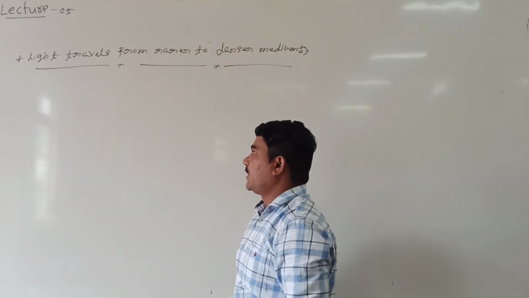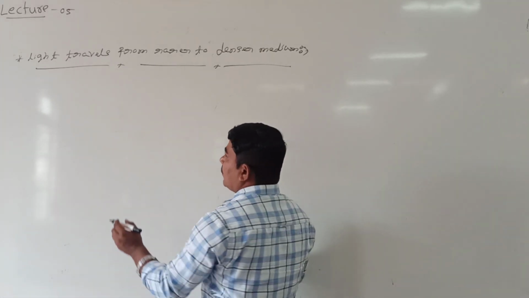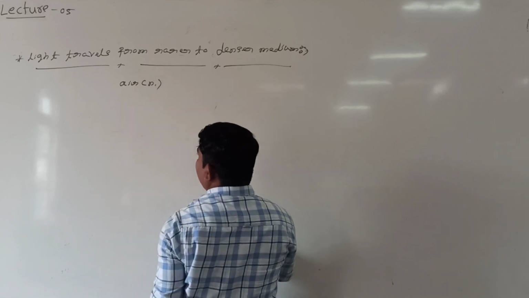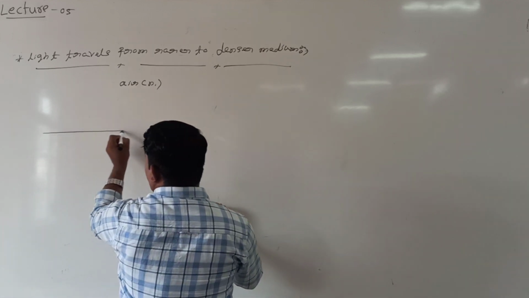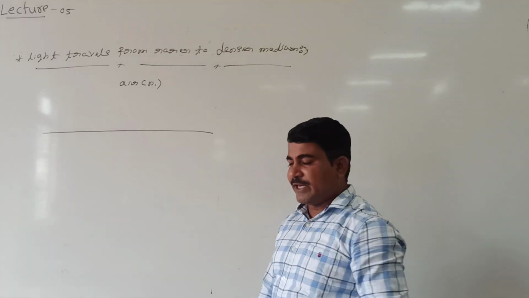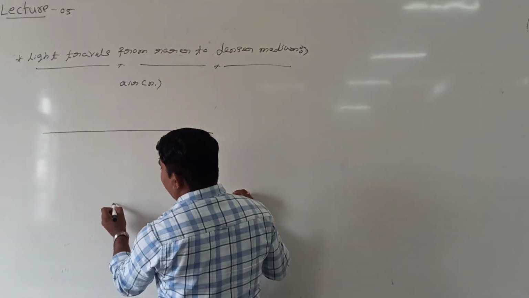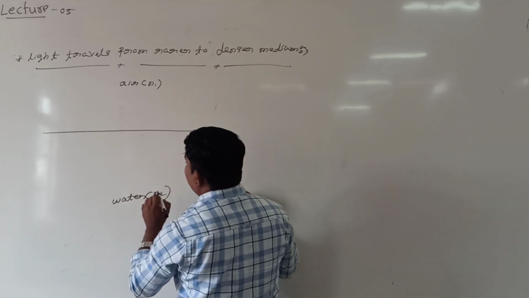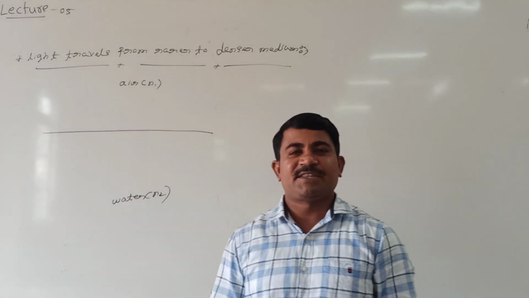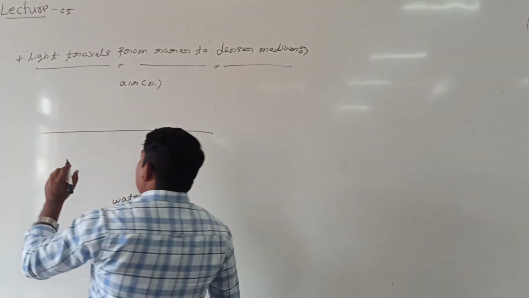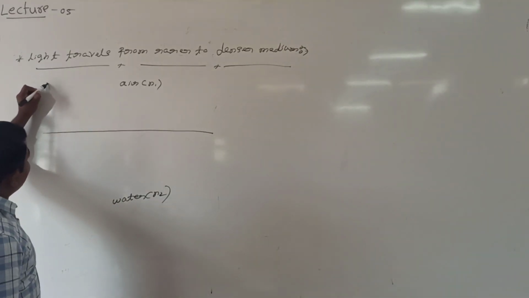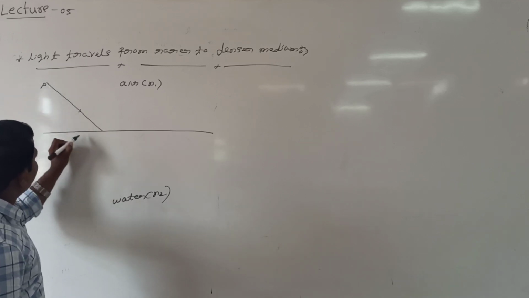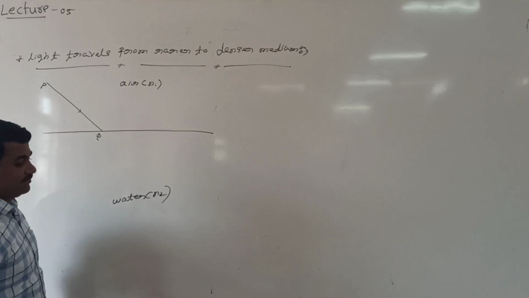Now I'll take two media. I can take air. Its refractive index is N1. Let us take this medium is separated by one more medium. For my convenience, I will take second medium is nothing but water. Its refractive index is N2. Right? Let us take the ray of light incident at point Q. Let us consider PQ is nothing but ray of light incident at point Q.